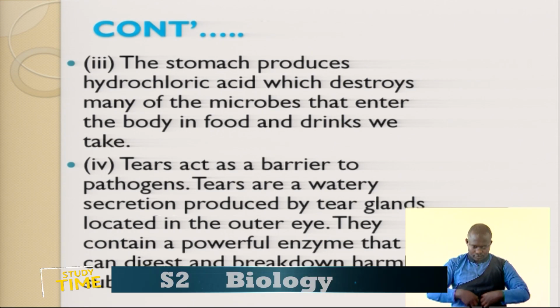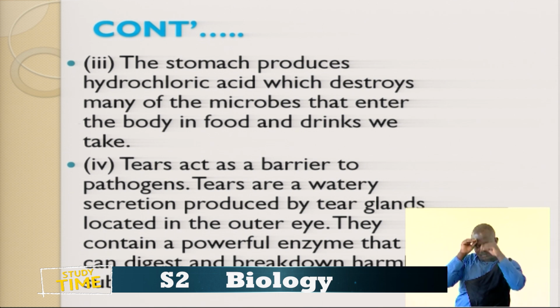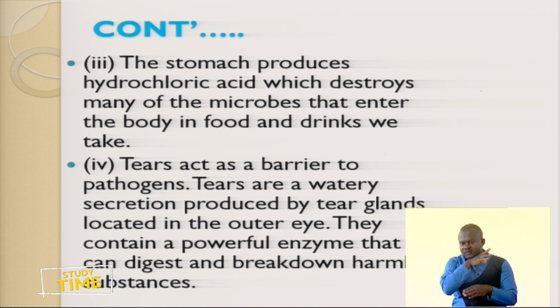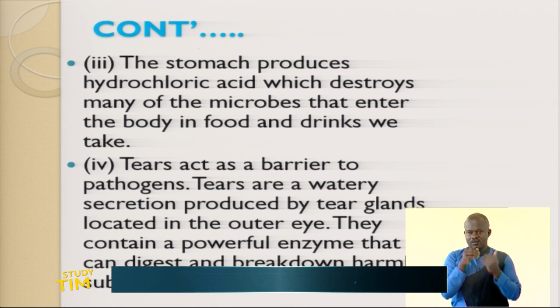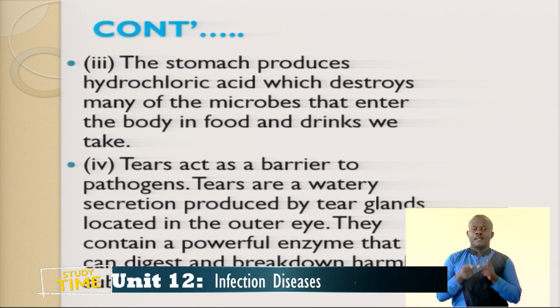You can eat food. In the previous lesson, I talked about food that is contaminated, water that is contaminated. What happens once you take food that has been contaminated? Food can be contaminated when it has been in direct contact with these disease-causing agents. Take an example. The food is exposed in an open space. Flies can come and visit it, and the food becomes contaminated.